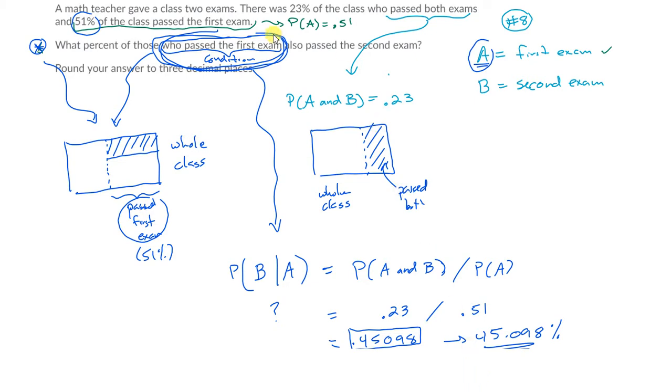So once again, what percent of those who passed the first also passed the second? That means who passed the first, we're assuming that's occurred. That means that's your condition, so that goes after the conditioning bar. And that means that's the event that you divide by when you do the conditional probability formula. And that's the key. All right, cool.